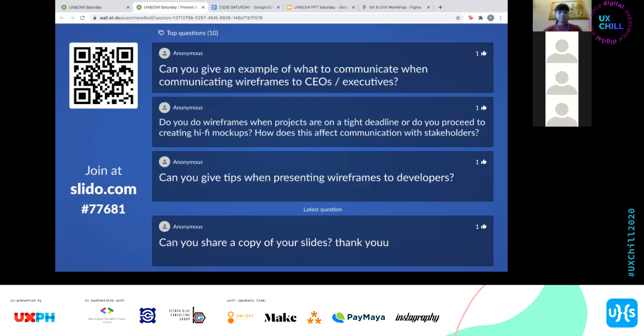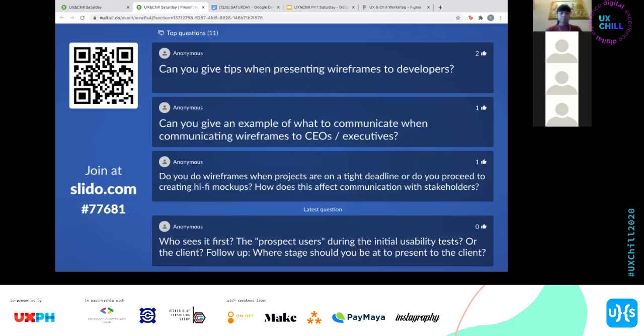Communication with stakeholders, you have to be straight as well. Try to be as straight as possible about how it looks when you don't do wireframes. Meaning, you won't be able to plan exactly what will happen and what will come out in the layout itself. So you probably have to hold longer discussions, because you're going to be on hi-fi, and you're going to want them to keep talking about the flow as well and not just the hi-fi aspects.